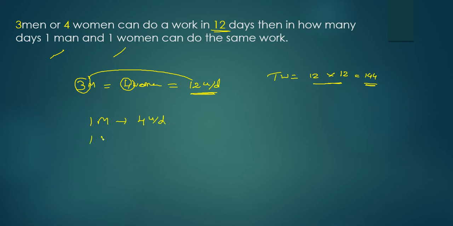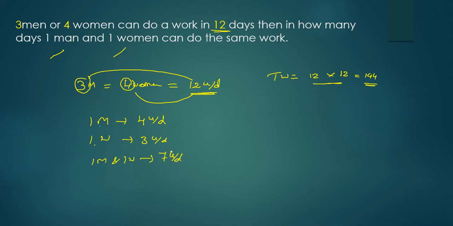Similarly, 1 woman will do how many units per day? 3 units per day, because 4 women together are doing 12 units per day. So 1 woman will do 12 by 4, which is 3 units per day. Now the question here is 1 man and 1 woman. So 1 man and 1 woman together are doing how many units per day? 7 units per day.